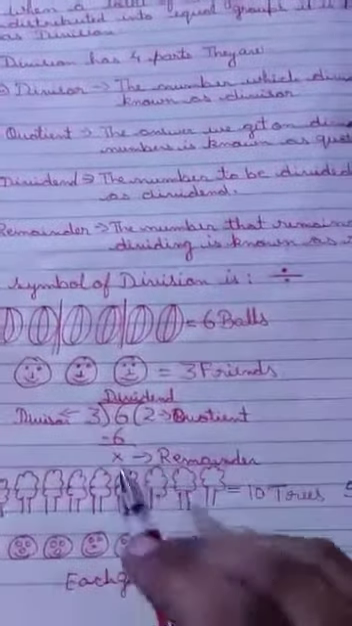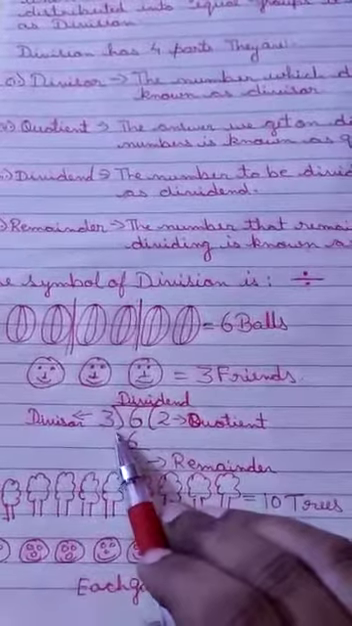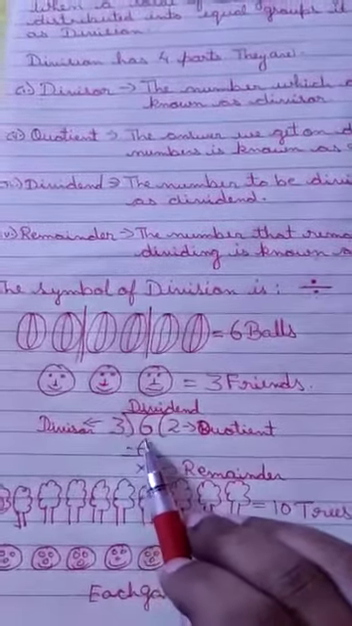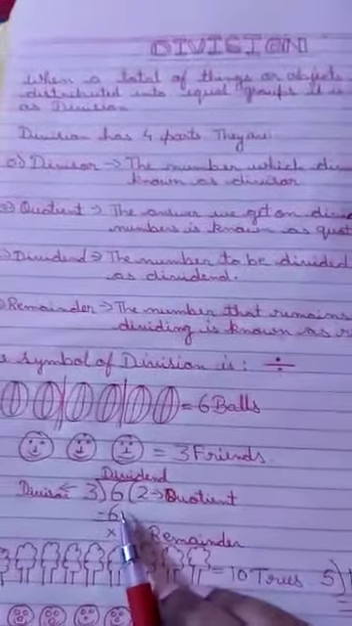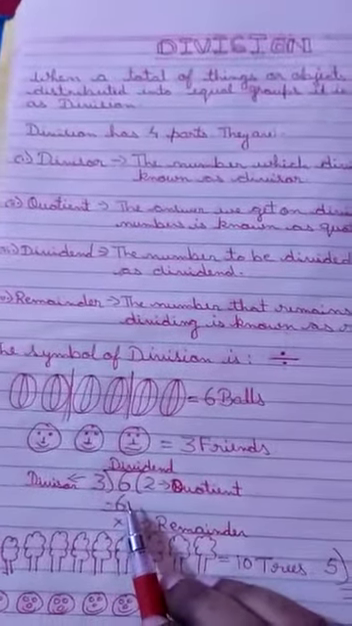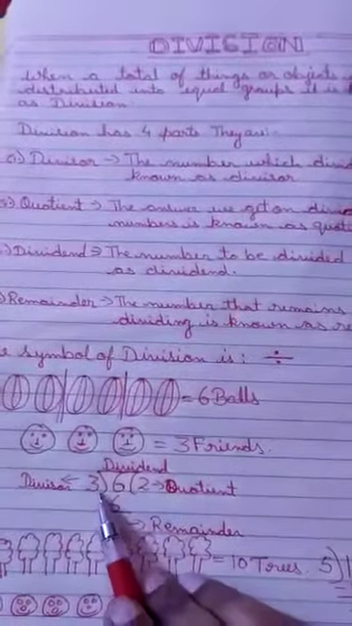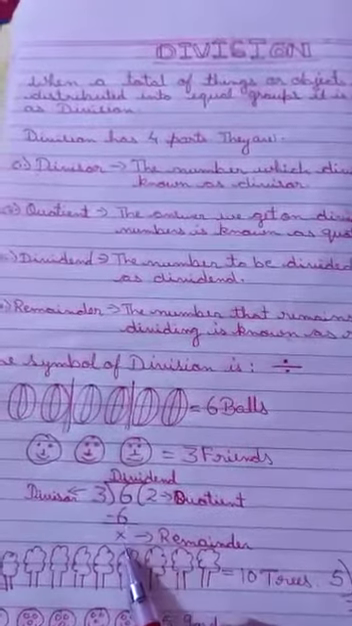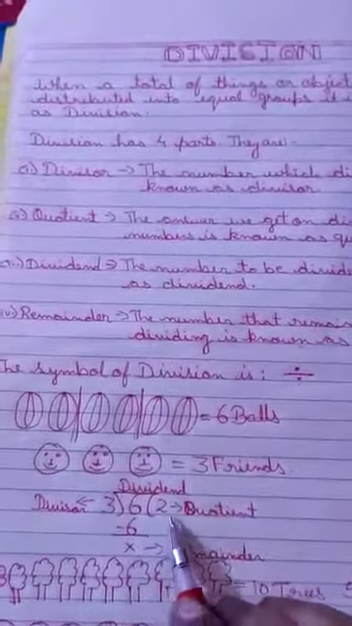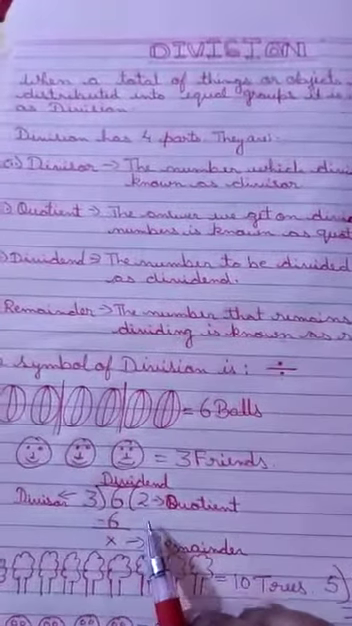Now we will divide 6 with 3. I hope all of you know the tables of 3 or 6, because while doing division it's very necessary to know the tables properly. So 6 divided by 3. 3 ones are 3, 3 twos are 6. So each friend will get how many balls? 2 balls. Each friend will get 2 balls.